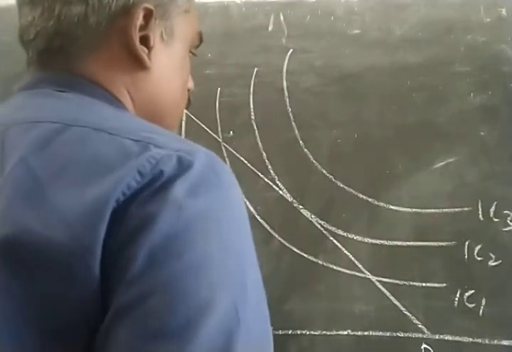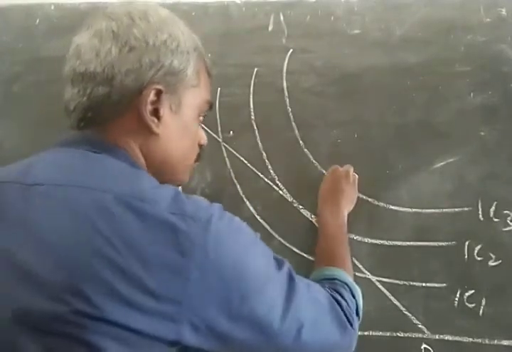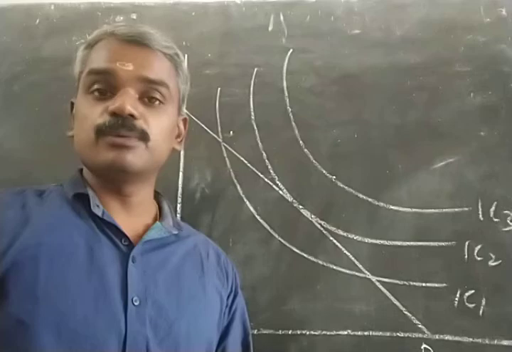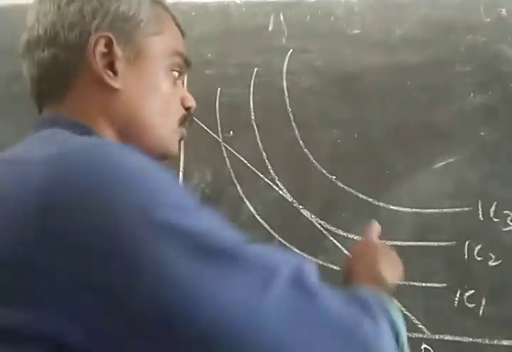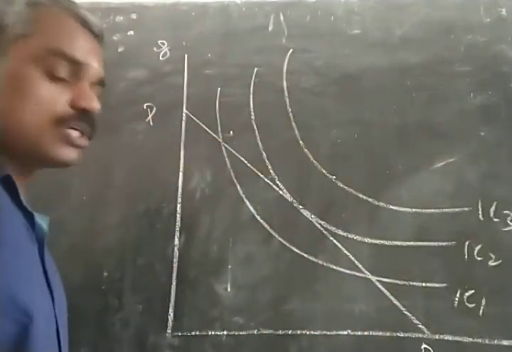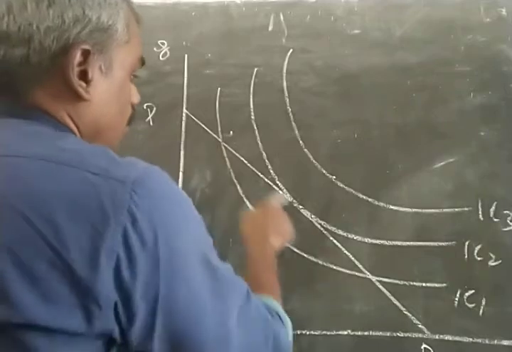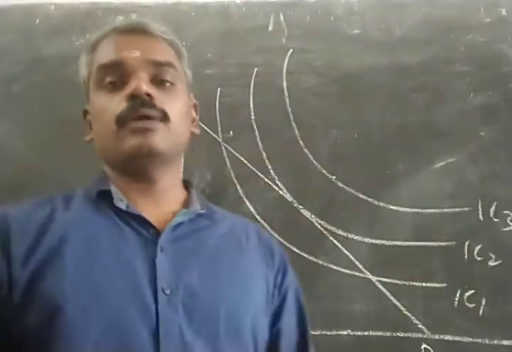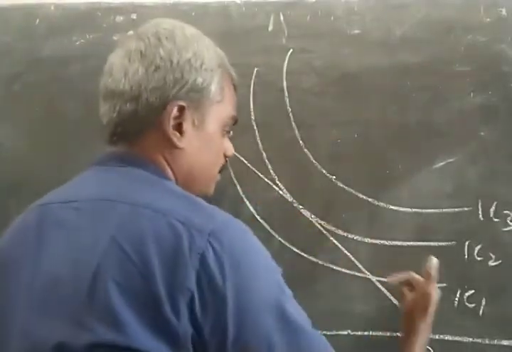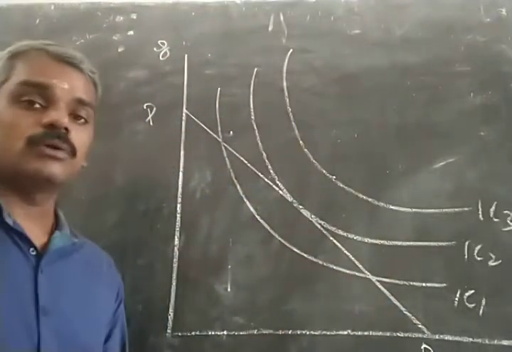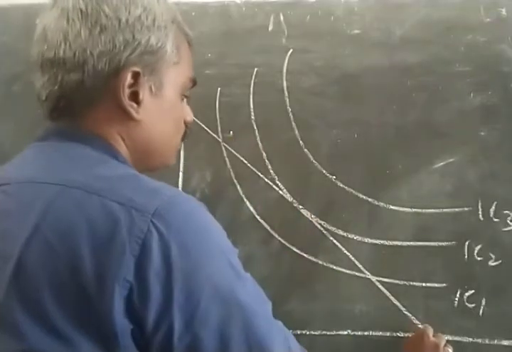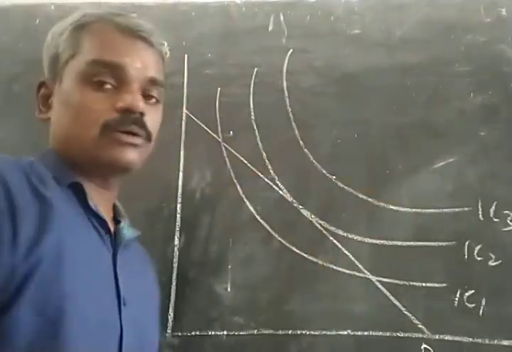So where will be the consumer? You can see that the consumer will like to be at this indifference curve IC3 because it is the highest indifference curve. But is it possible for the consumer to be on IC3? No, it is not possible because he is limited by his budget line PV, which allows him to be on or inside the budget line. He cannot go out of the budget line because it is out of his budget. So IC3 is not attainable to him.